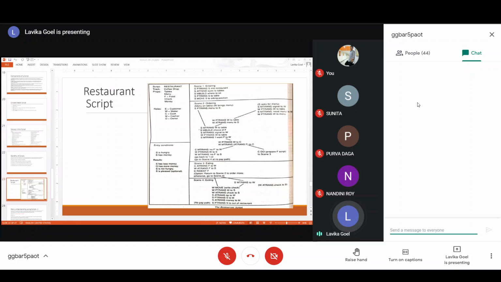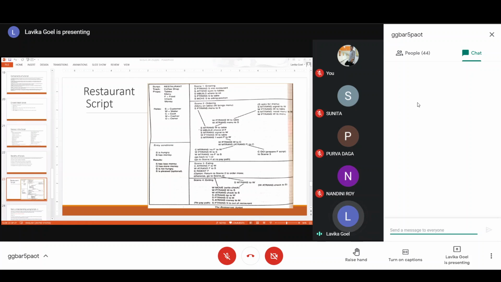So check, menu, tables, food, money, all these are the supporting items. So they are props. And the roles. Roles are your people involved in the script. People could be a customer, right? Then the waiter, who is bringing the menu and serving you food. Then cook, and then the owner of the restaurant, and the cashier, to whom you are paying the bill in the billing line. So these are the main people involved when you are dealing with a restaurant, right? So these become the roles.